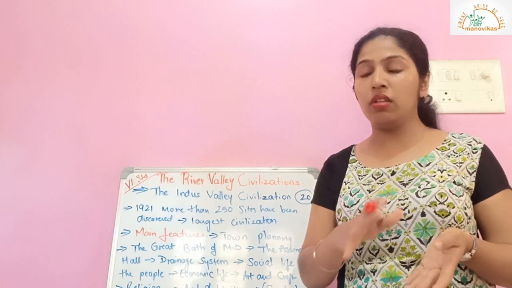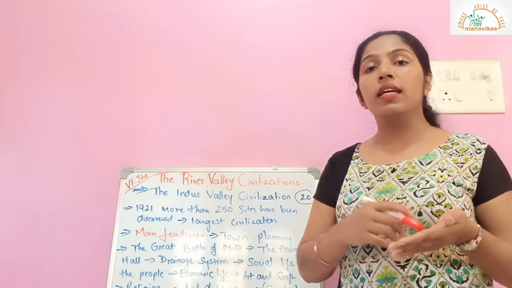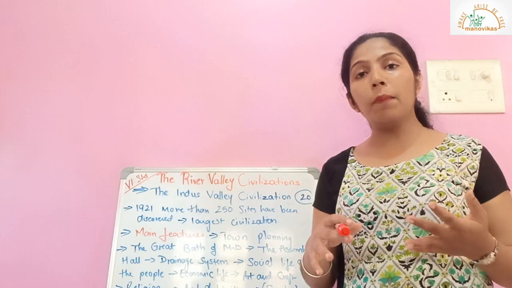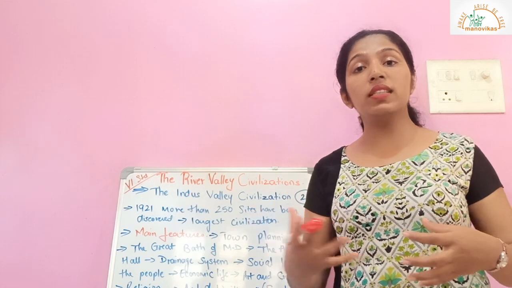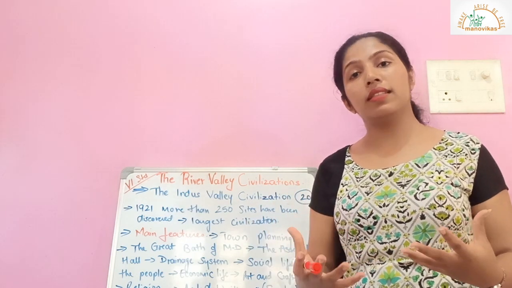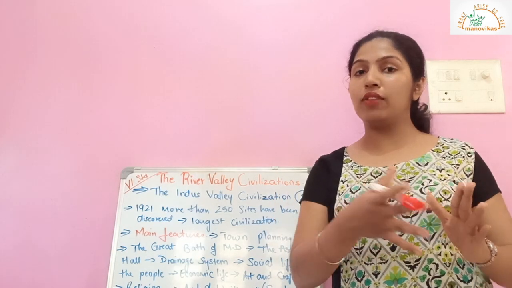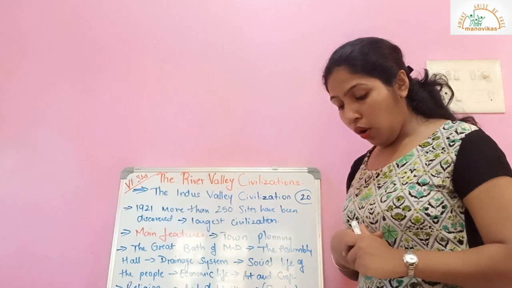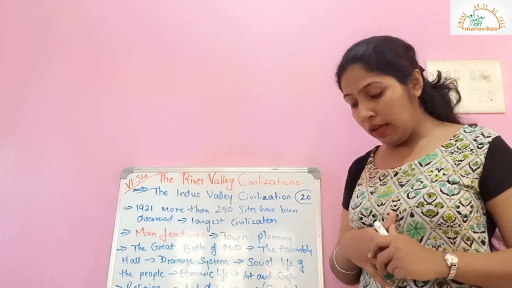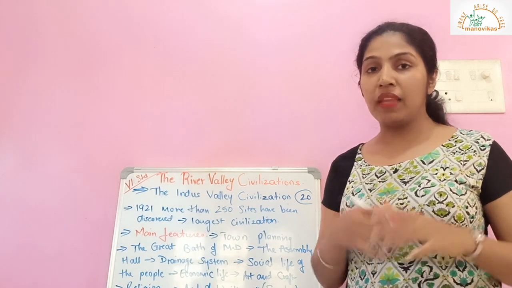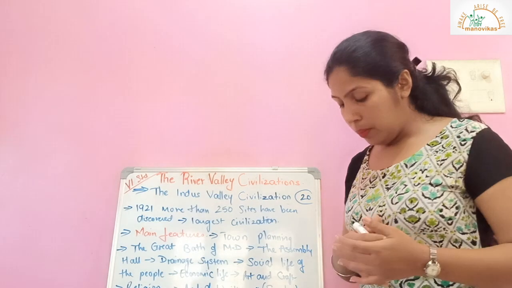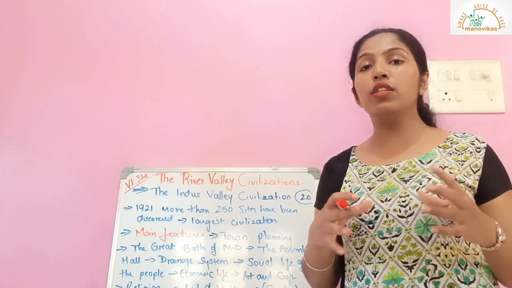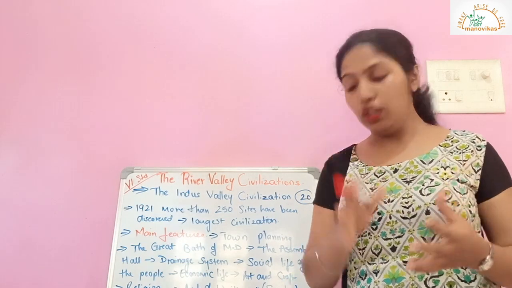of 2 stories. The reason they had 2 stories is because there were recurring floods. If you remember in the previous video, we spoke about how the soil was fertile because of recurring floods. But it also had its effect on the houses. Therefore, they had 2-story houses. Also, each house had a well and a bathroom. They had fewer windows and many doors. Their houses did not have as many windows as they had doors.